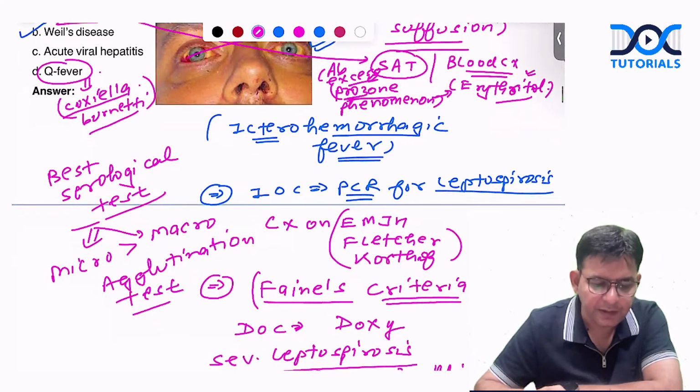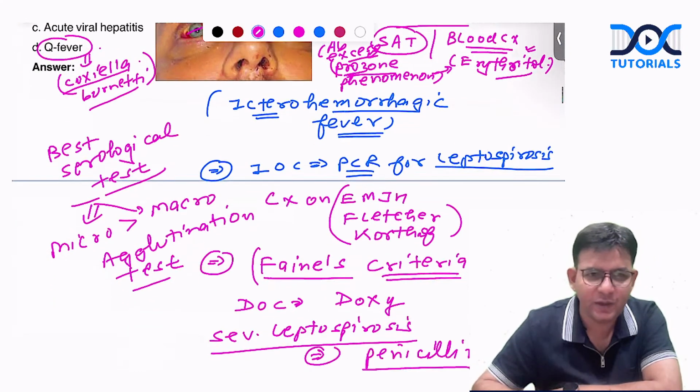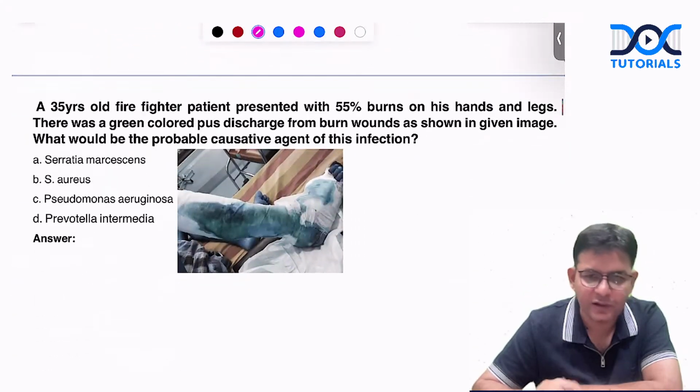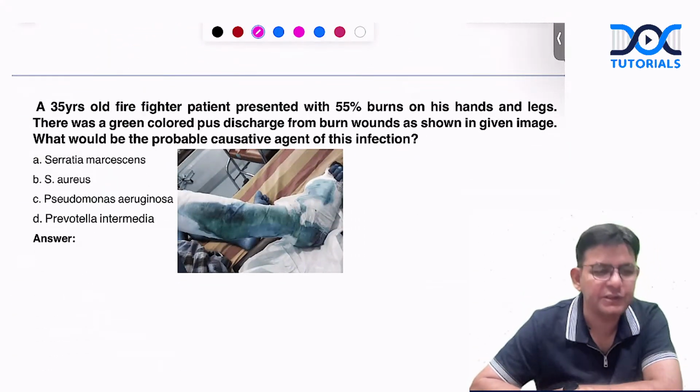Okay, Q fever. And here also you can use doxy. Here also you can use what? The drug doxy. Doxy is boss in a number of conditions.